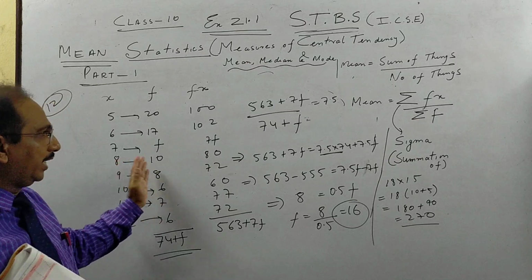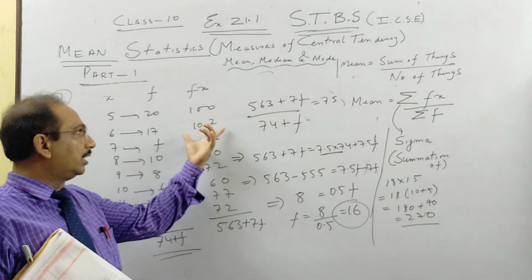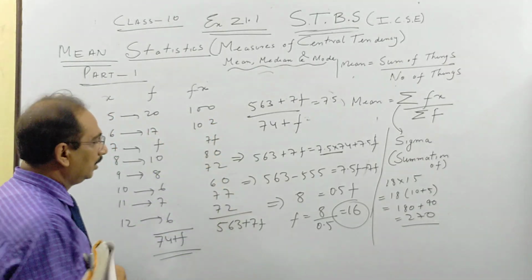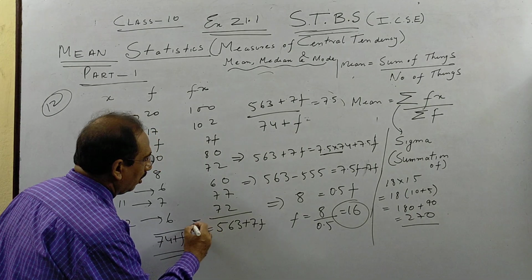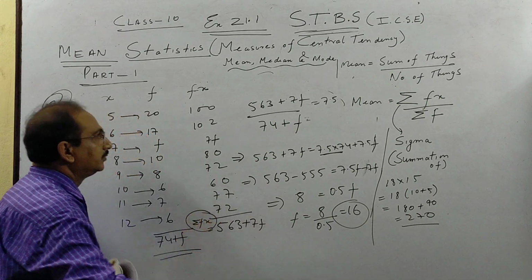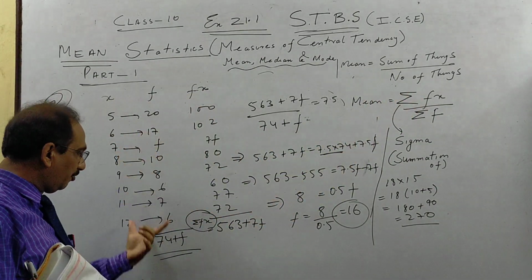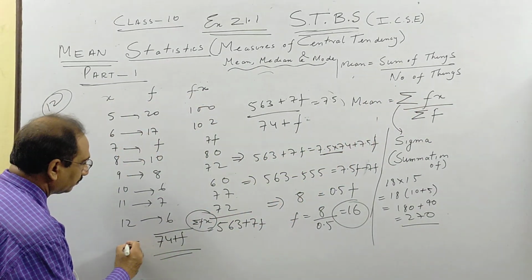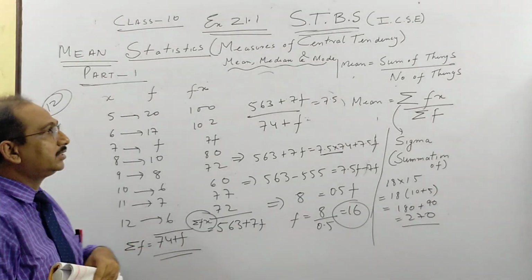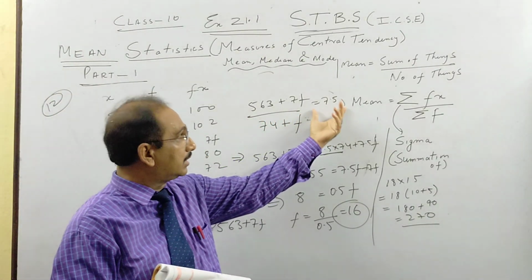So once more, Fx, multiply and add them. This is called the sum of Fx, and this is the sum of F. So finally, children, the mean is given as 7.5.